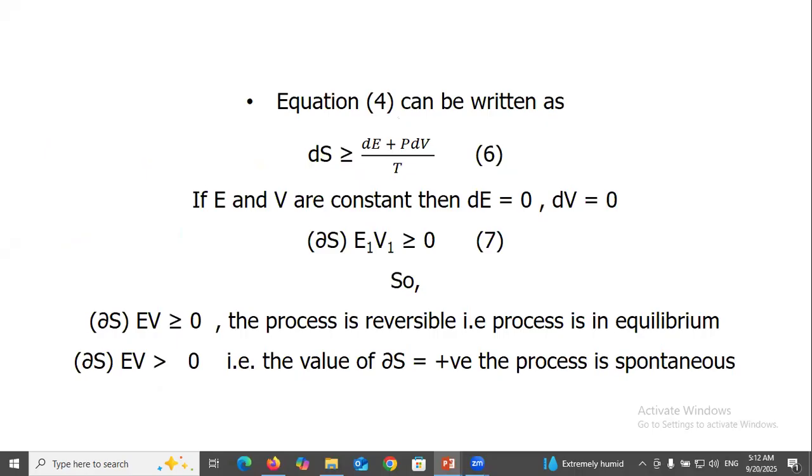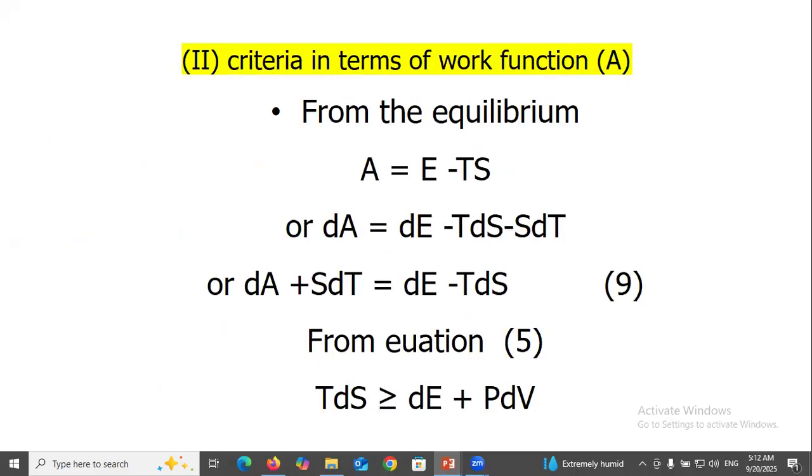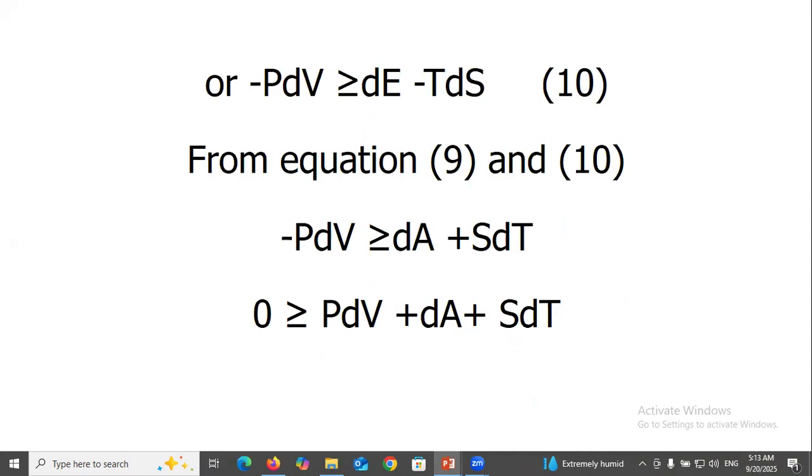The process is spontaneous. Criteria in terms of work function A. From the definition, A equal to E minus TS, dA equal to dE minus TdS minus SdT. So dA plus SdT equal to dE minus TdS. From equation 5, TdS less than or greater than dE plus PdV. Minus PdV greater than dE minus TdS.